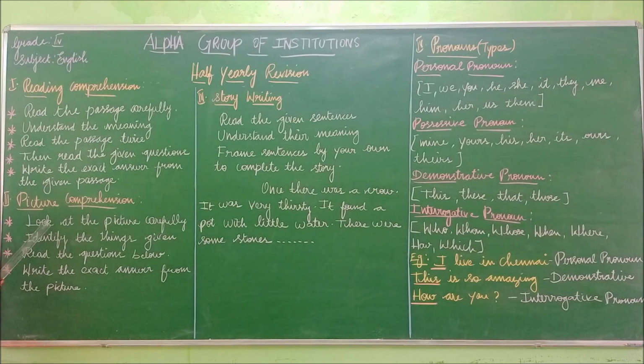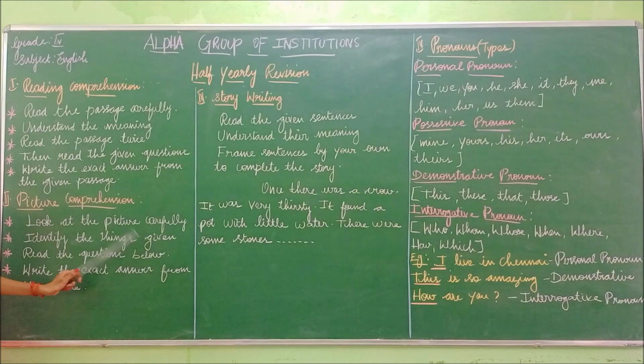The first one. Look at the picture carefully. Identify the things given. Read the questions below. Write the exact answer from the picture. So this picture comprehension is also like the reading comprehension. So what do you have to do first? You have to look at the picture carefully.